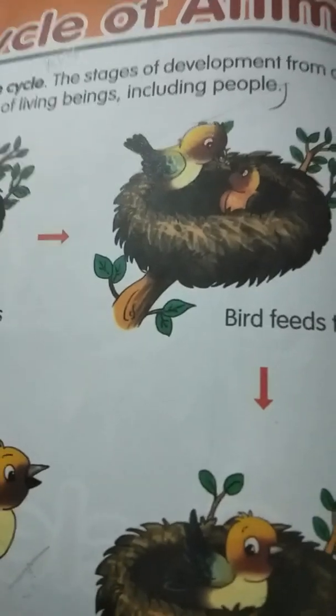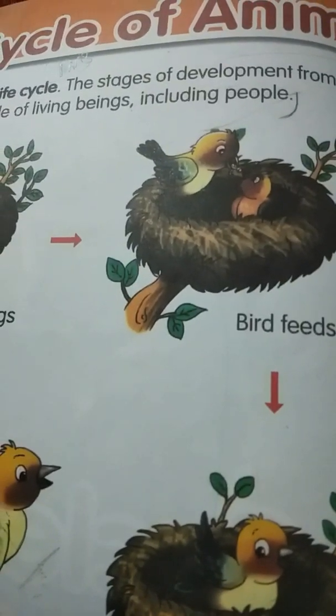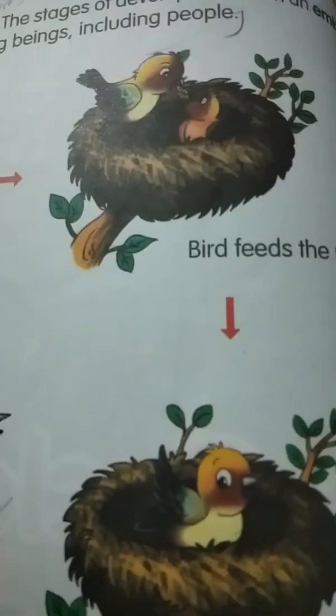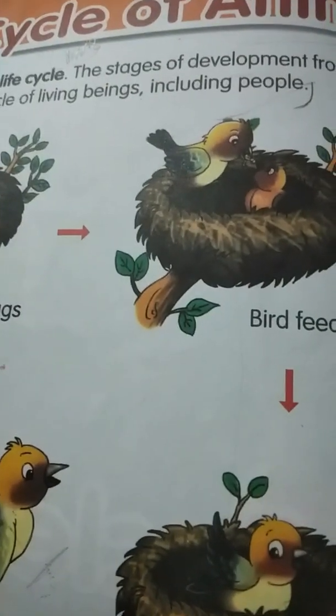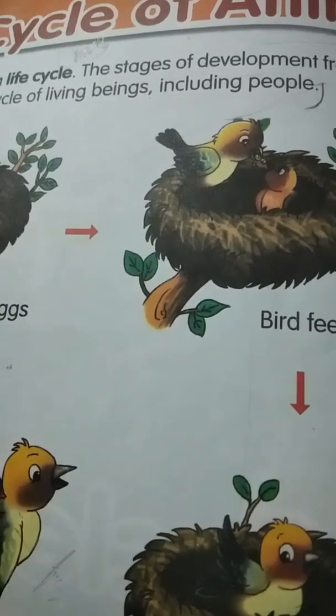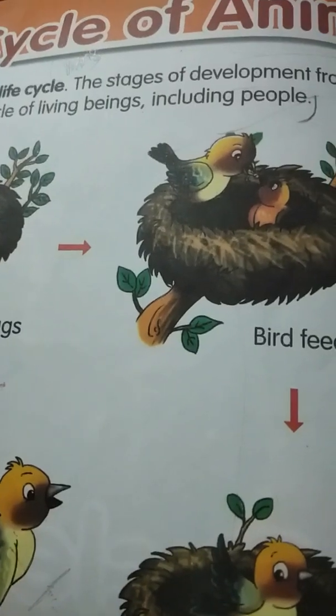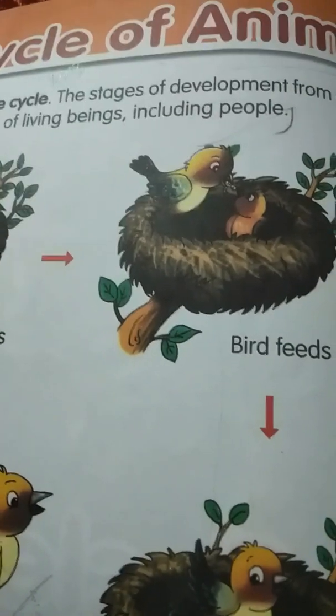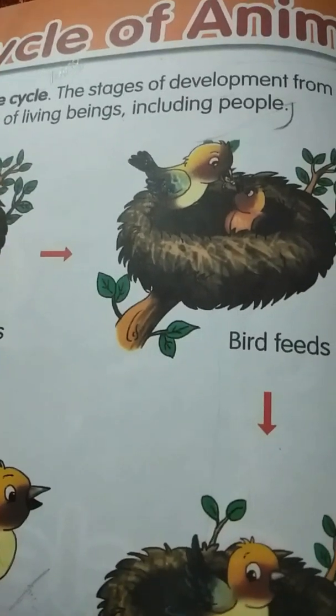Birds protect their eggs and nestlings from predators, children, right? By attacking them when they come near. The process of development of a bird is called its life cycle because it repeats itself.